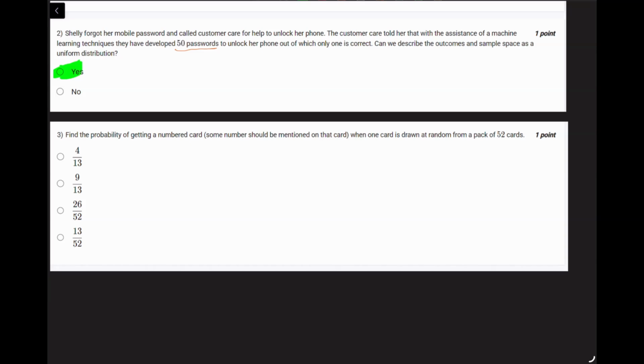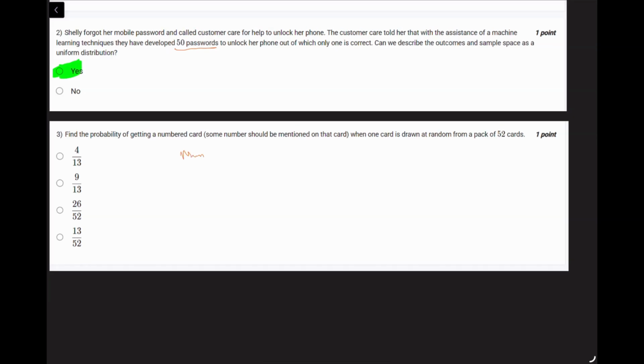Find the probability of getting a numbered card. Some number should be mentioned on that card when one card is drawn at random from a pack of 52 cards. So probability of getting a numbered card from a deck of 52 cards. Numbered cards are between 2 to 10, okay? Ace is not a numbered card. Just remember that. So each suit, clubs, diamonds, hearts, spades, has 9 numbered cards between 2 to 10.